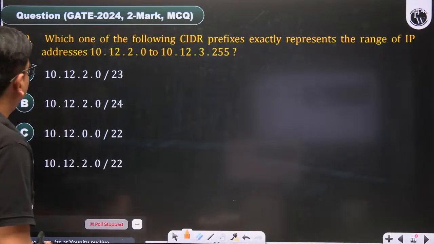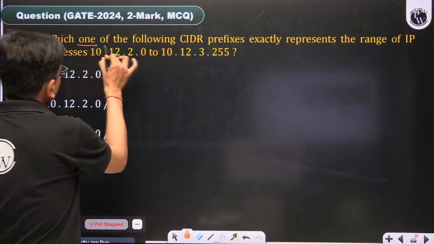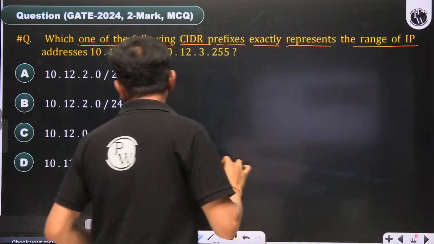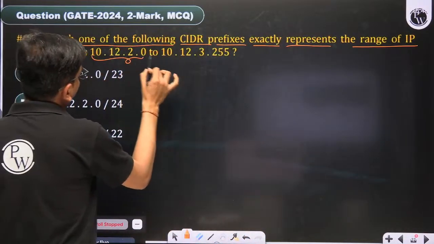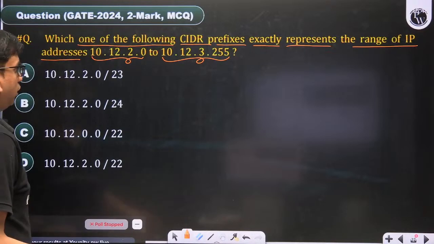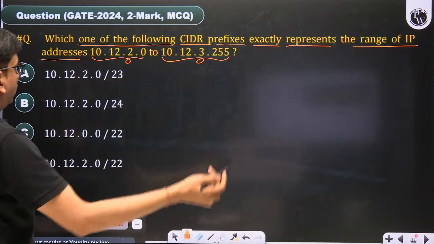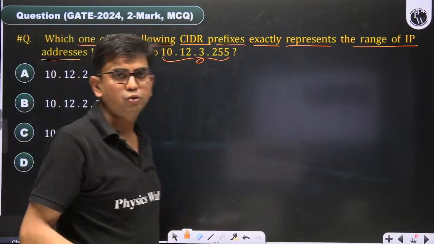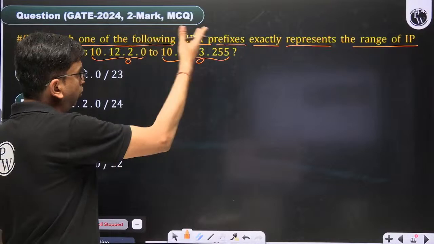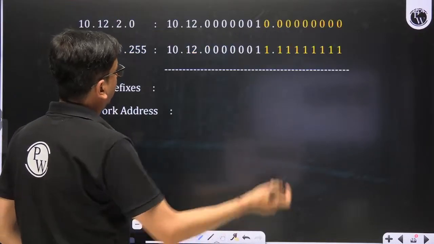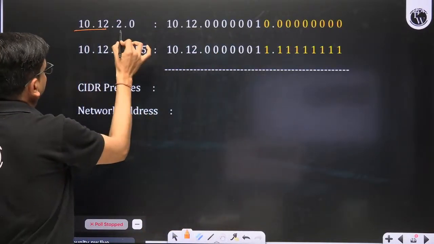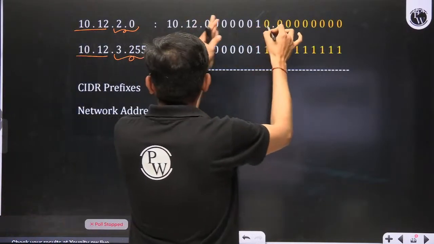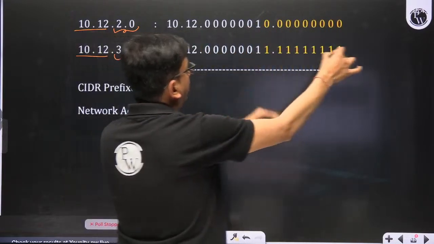To solve this type of question, which one of the following CIDR prefixes exactly represents the range of IP addresses from this to this? For giving the answer, we have to write the binary. We don't need to write the binary of the first 2 octets, 10 and 12; keep them as they are. Make the binary of the last 2 octets, 2.0 and 3.255. Here I have written the binary of this, and this is the same binary of this. You will find that this is the 2 and this is the 0, this is the 3 and this is the 255.